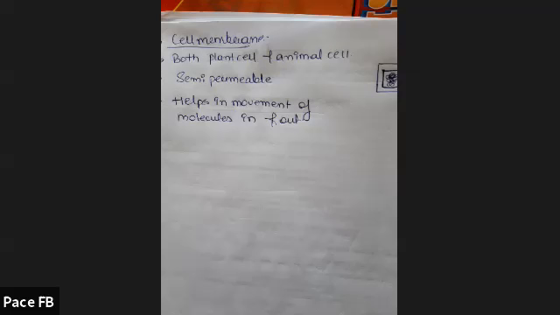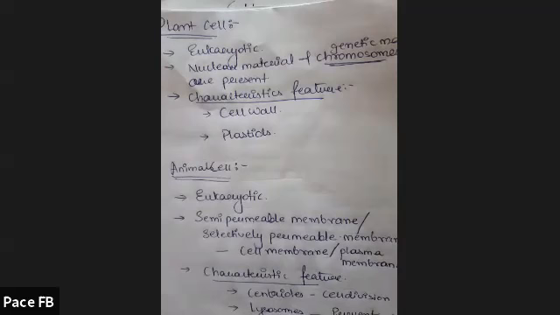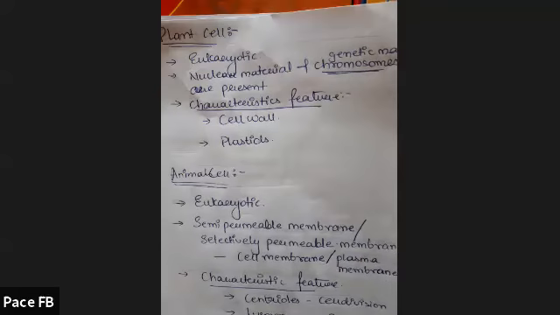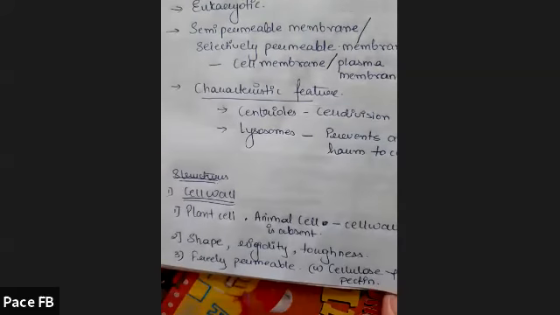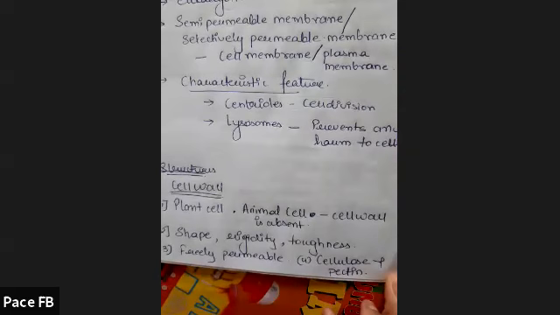Ashi, what do you want to know, beta? The cell wall, the last part. Okay. Is it clear now? You want to write down something or you have a doubt? No, miss, I want to write. Okay. Anyone else with a doubt?